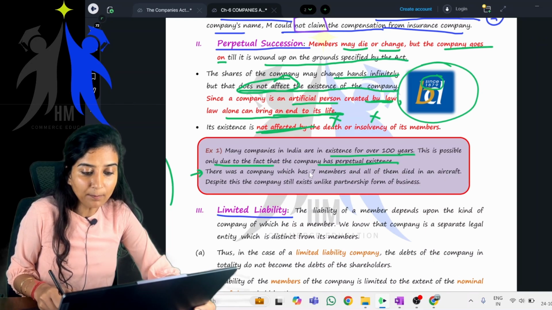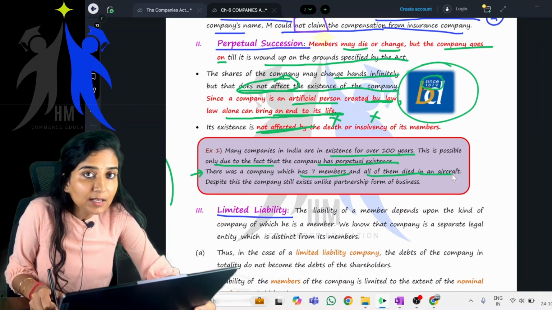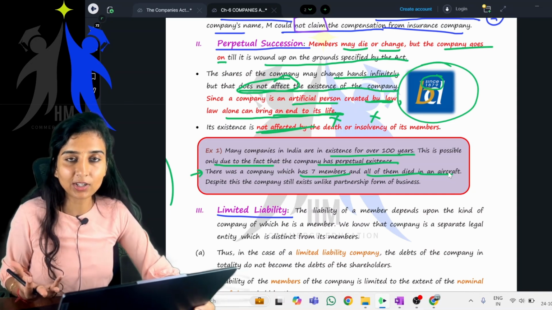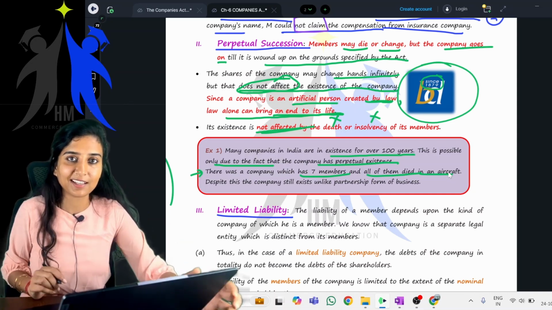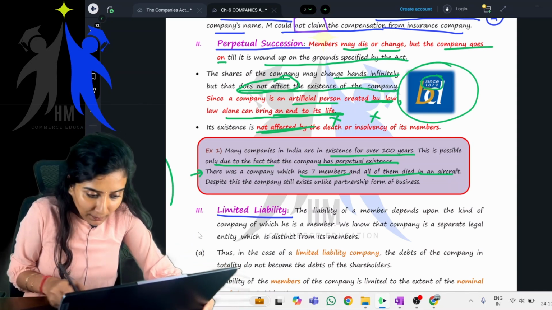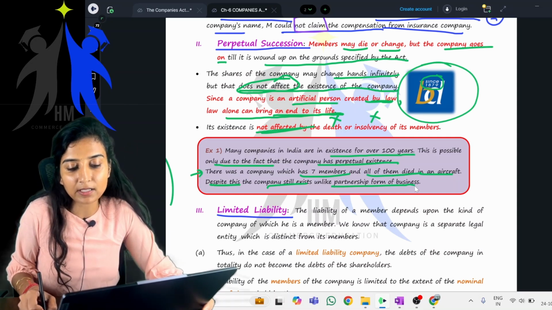One more example. There was a company which has 7 members and all of them died in an aircraft. In our example, how did they die? They died because of some accident, not an aircraft accident, but a road accident. That's all the difference. But they all died. Despite this, the company still exists, unlike the partnership form of business.